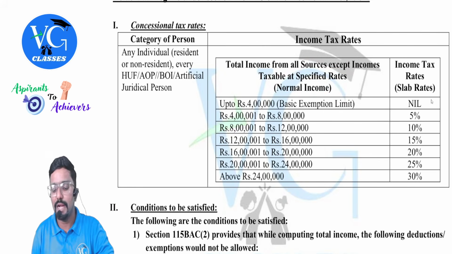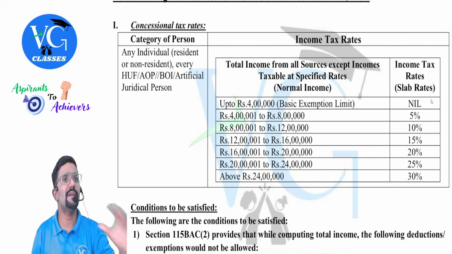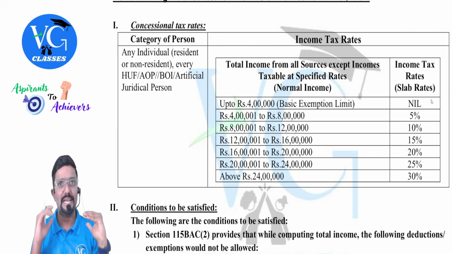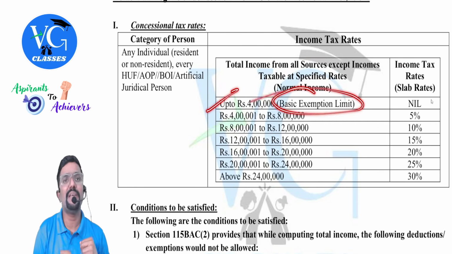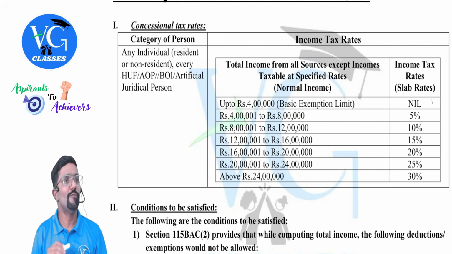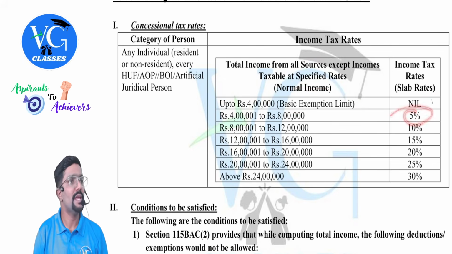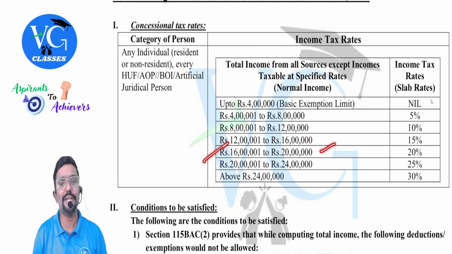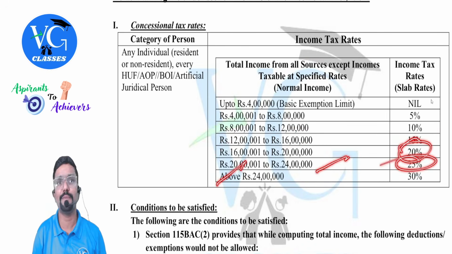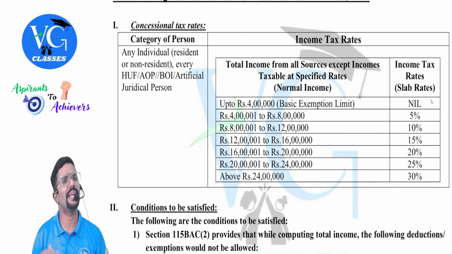So what is the rate, sir? Guys, we call these slab rates. Why so? Because the higher the income, the higher the tax rate. It is called the slab system. If you have an income up to 4 lakh, we call that the basic exemption limit: no tax. 4 lakh to 8 lakh, 5%. 8 lakh to 12 lakh, 10%. 12 lakh to 16 lakh, 15%. 16 lakh to 20 lakh, 20%. 20 lakh to 24 lakh, 25%. Last, above 24 lakh, any amount, 30%. We call these slab rates.